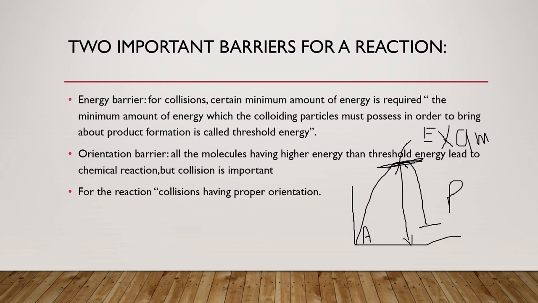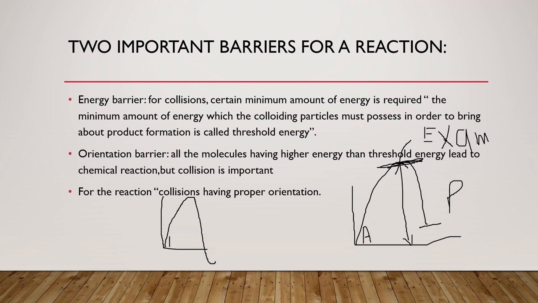So there are two types of reactions, which you already know: one is the endothermic reaction, the other is the exothermic reaction. In the endothermic reaction, we have to supply heat or energy, and energy is absorbed. But in the exothermic reaction, from reactant to product formation, energy is released.